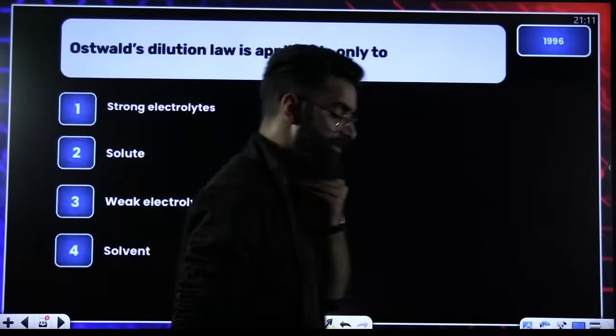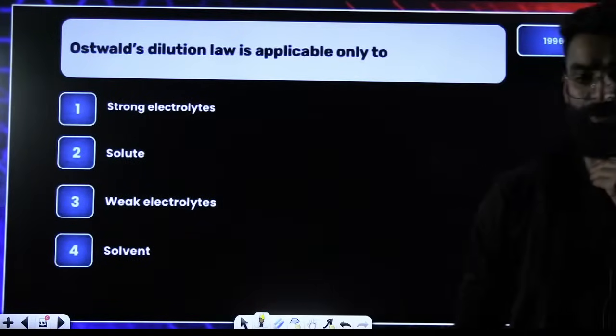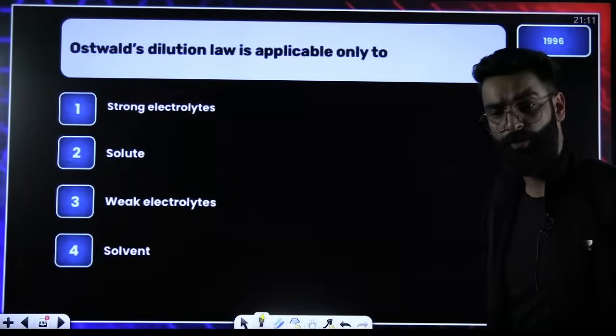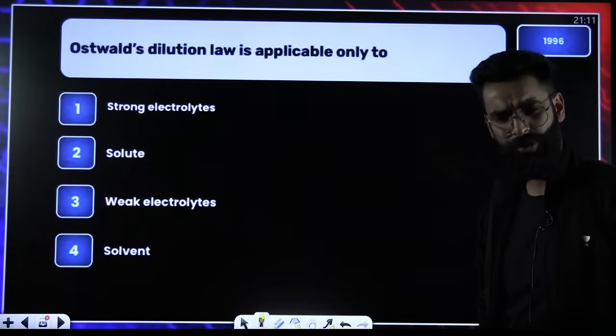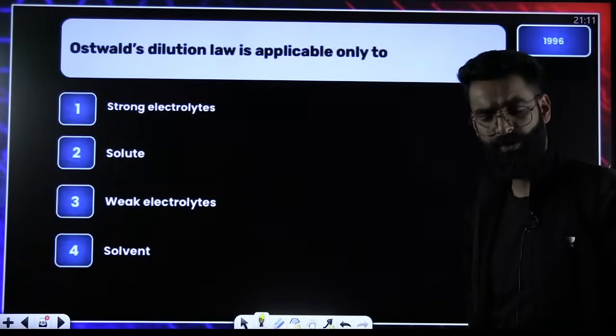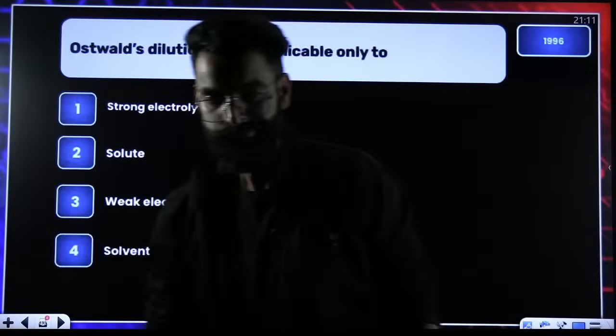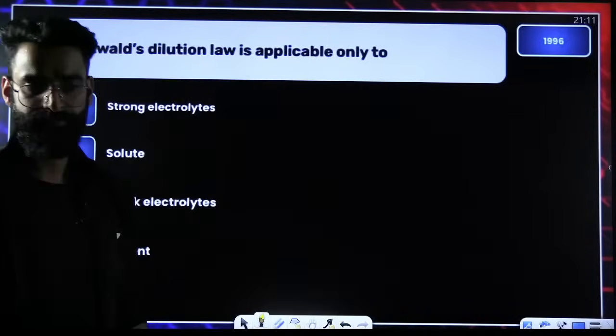Ostwald's dilution law is applicable only to what? You should know it.